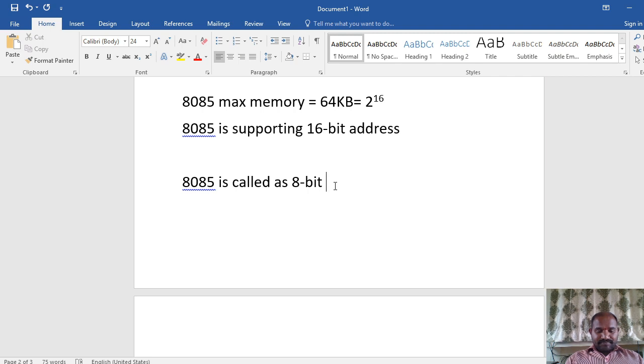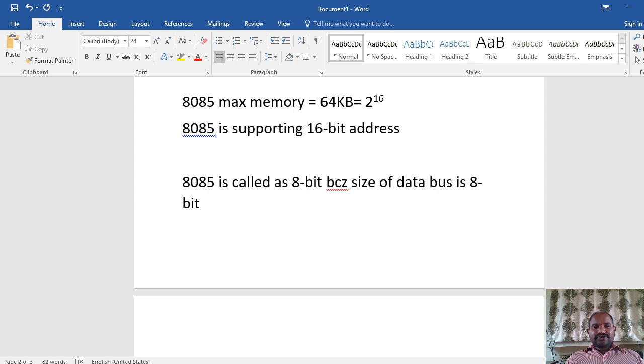I'm writing in short: because the size of the data bus is 8, because the size of the data bus which is supported by the 8085 is 8-bit. Again, based on what it is decided, that is a different scenario. I will come to know that as we move on.